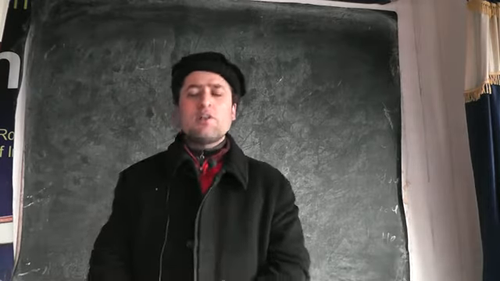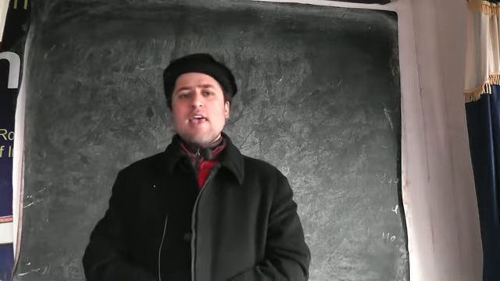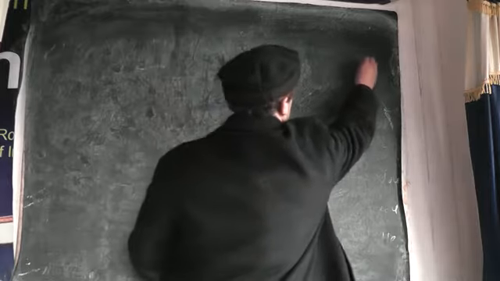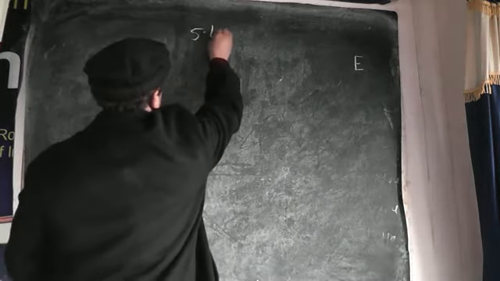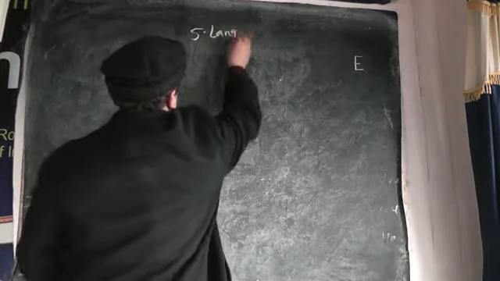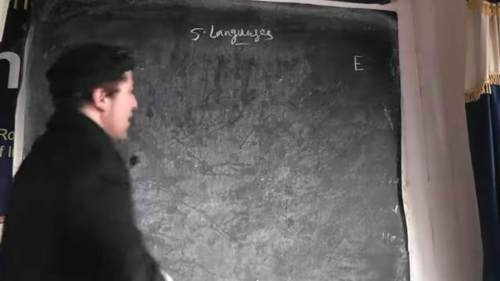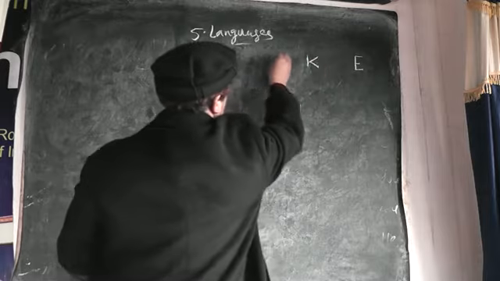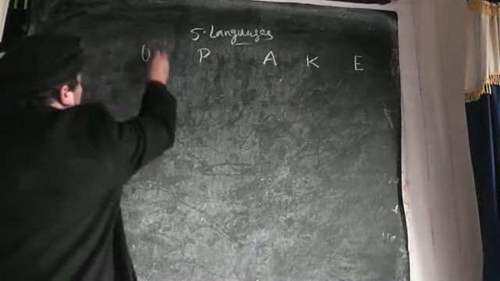So we'll start here. Today's lecture is based on pronouns. And pronouns will start first with English and then Kashmiri. This is English because English is known by everyone. And the title of this series will be 5 languages. And English, then K Kashmiri, wherein main thrust, and then A Arabic, then P Persian, then U Urdu.